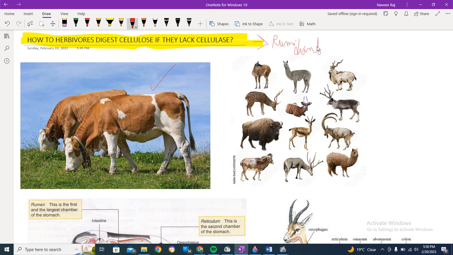So this is a cow, and you're going to see some other organisms over here as well. Of course, these all are ruminants. Basically, the simple ones are the goat and the cow.